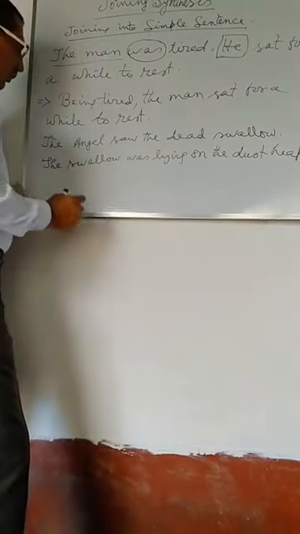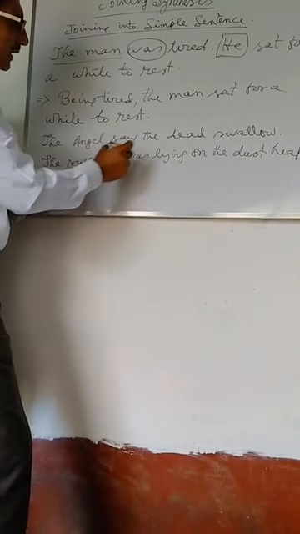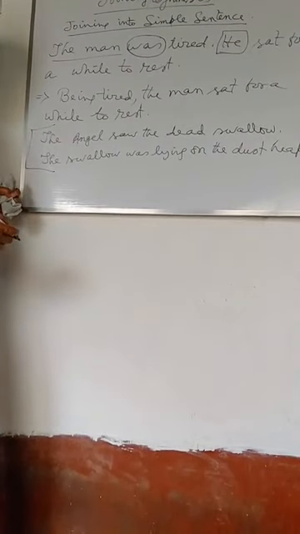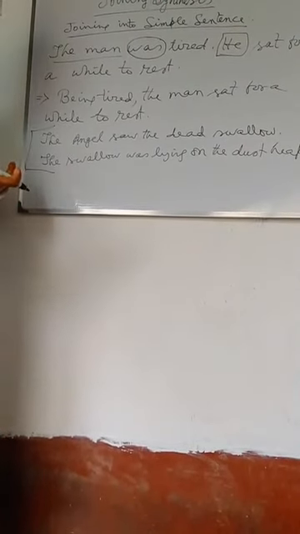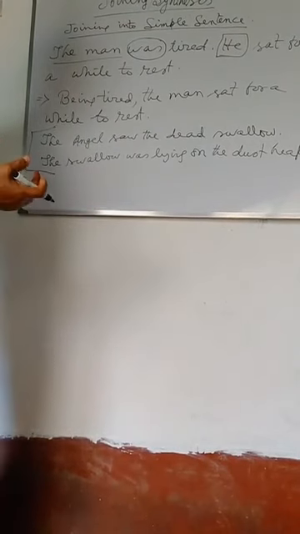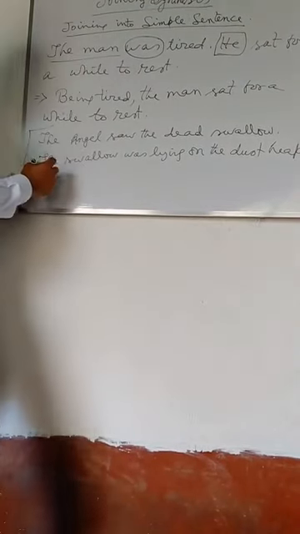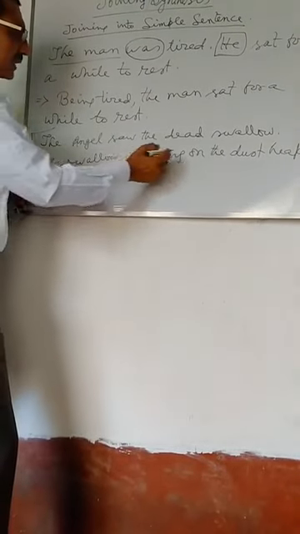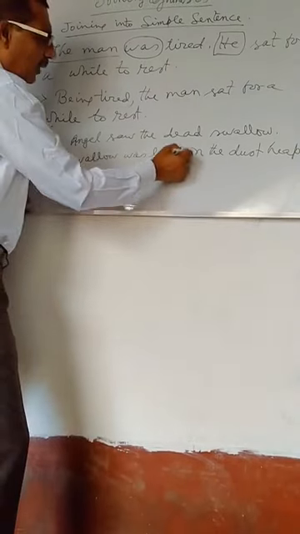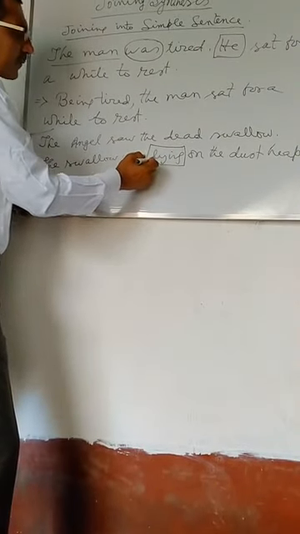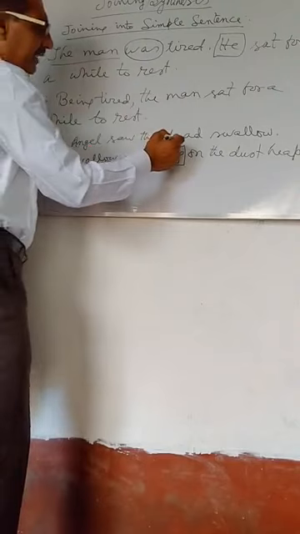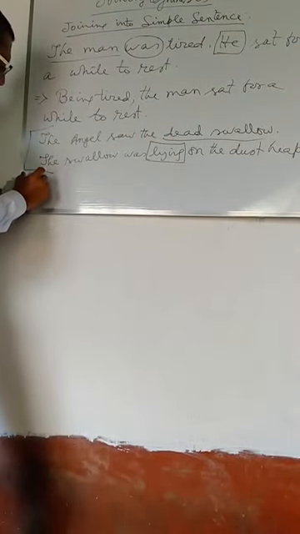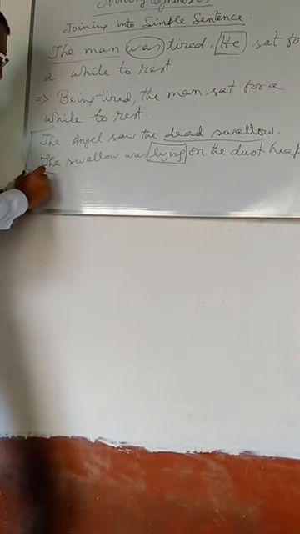The angel saw the dead swallow. The swallow was lying on the dust heap. Here these are the two separate simple sentences, and you are now joining the sentences into a simple sentence by using participle. Here lying is the word which may be used in order to express the state of the dead swallow. The angel saw the dead swallow lying on the dust heap.